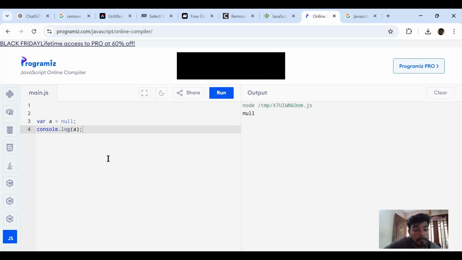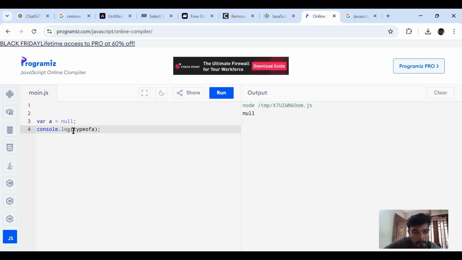It's null. But the real question is not that one. It was asked, what is the type of this variable A now? What is the type? Any guesses? If you know, that's good. If you don't know, it will be a refresher for you. So just watch. See, here the type is object.